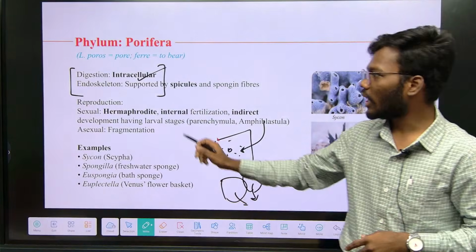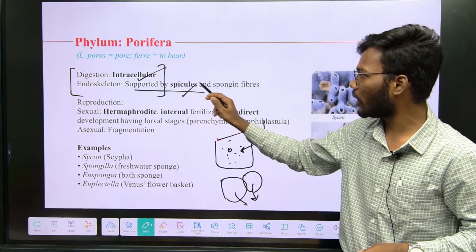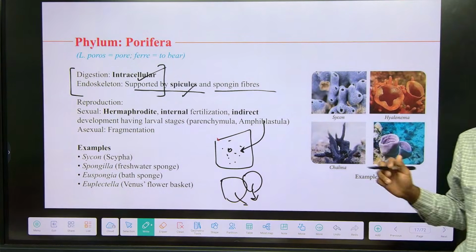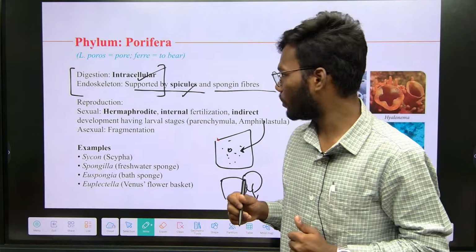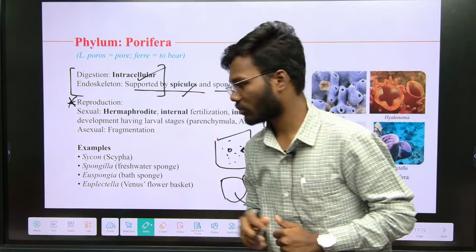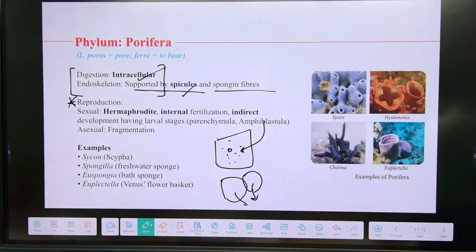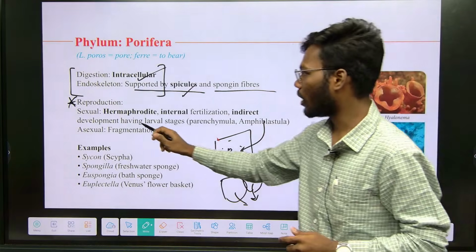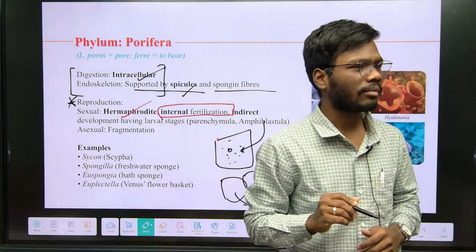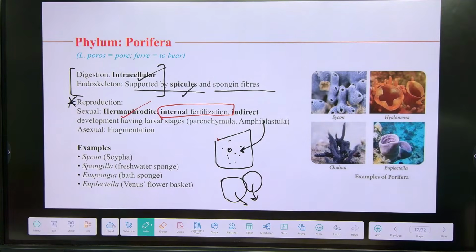The next one is that the endoskeleton is supported by spicules and spongin fibers. This is also an important statement. It is made up of spicules and spongin fibers. The next one is reproduction. Coming to reproduction, these are hermaphrodite. Hermaphrodite means both male and female are present in one single organism. Those animals are called hermaphrodite. Internal fertilization: inside the body only the fertilization happens. So that is called internal fertilization.